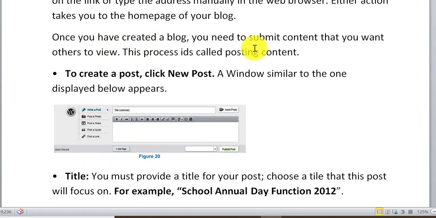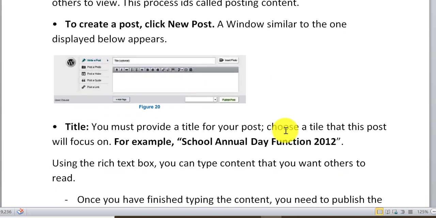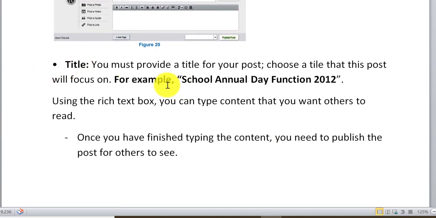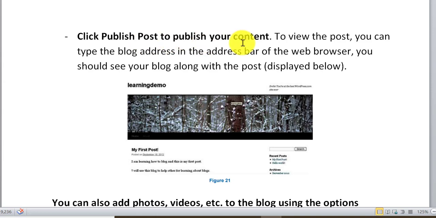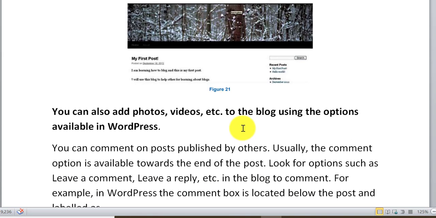Once you have created a blog, you need to submit content that you want others to view. This is called posting content. To create a post, click on new post. This is the blank area. You can write your post and click on publish post. Then your post will be published. You have to write the title of the post, like School Annual Day Function 2012. Click publish post to publish your content. Your post will be published.